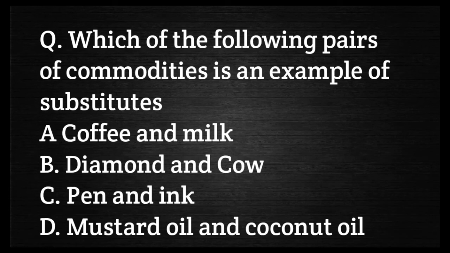Let's move to another question. Which of the following pairs of commodities is an example of substitutes? Option A, milk and coffee. Option B, diamond and cow. Option C, pen and ink. And option D, mustard oil and coconut oil. Your correct answer is option D, mustard oil and coconut oil, which is a perfect example of substitute commodities.